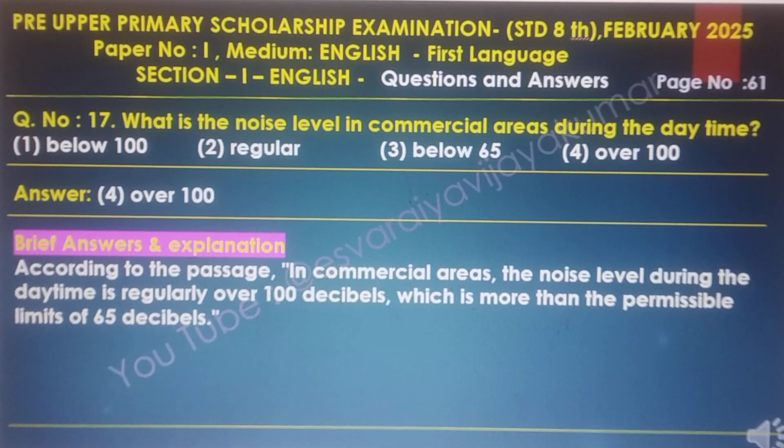Question number 17. What is the noise level in commercial areas during the daytime? The answer is 4, over 100 decibels. According to the passage, in commercial areas, the noise level during the daytime is regularly over 100 decibels, which is more than the permissible limit of 65 decibels.